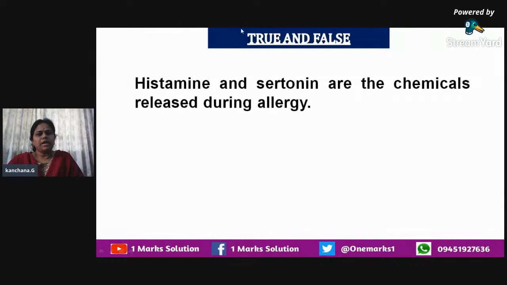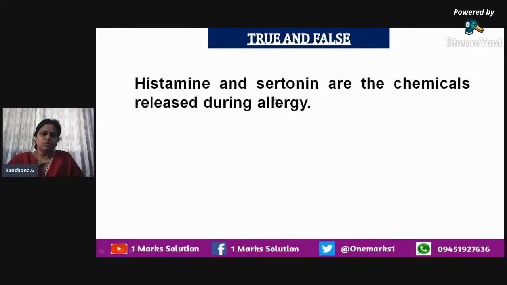Histamine and serotonin are the chemicals released during allergy. When allergy is caused by any foreign factor, like pollen grain or dander or any substance that a particular person is allergic to, our immune system, through the mast cells we saw, releases certain chemicals called histamine and serotonin.